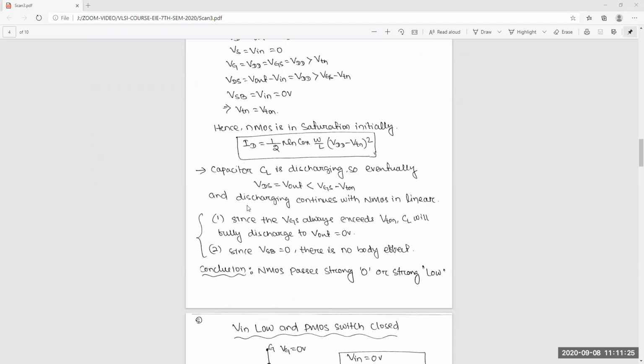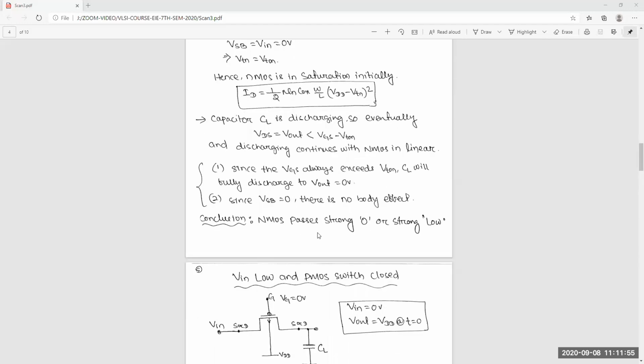So you can see, capacitor CL is discharging, so eventually VDS, which is equal to V out, is less than VTN, and it keeps discharging continuously with the NMOS in linear. Since VGS always exceeds VTN, CL will fully discharge to V out equal to 0 volts. Since VSB is 0, there is no body effect. So these two points are important. Very simple, but very powerful information.